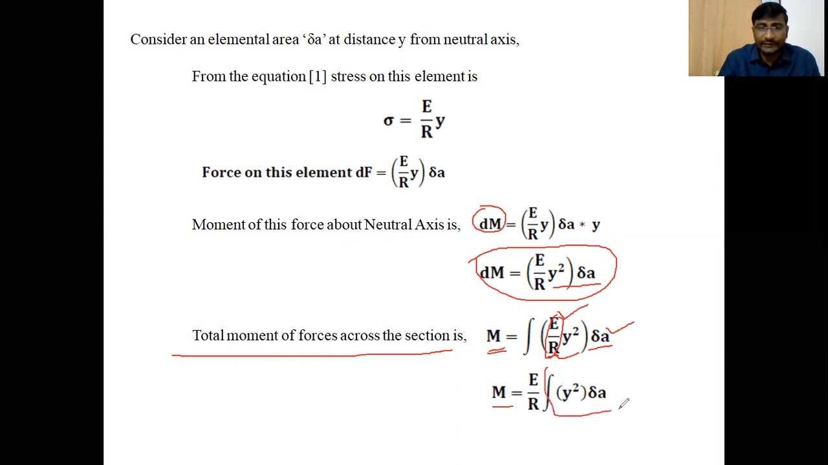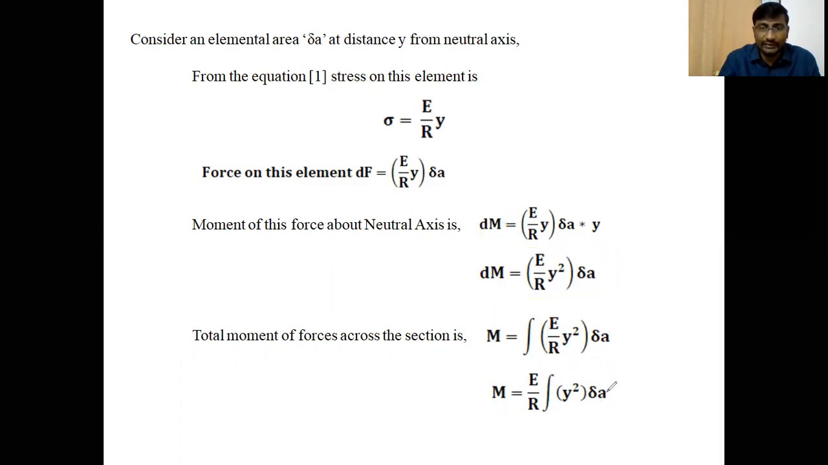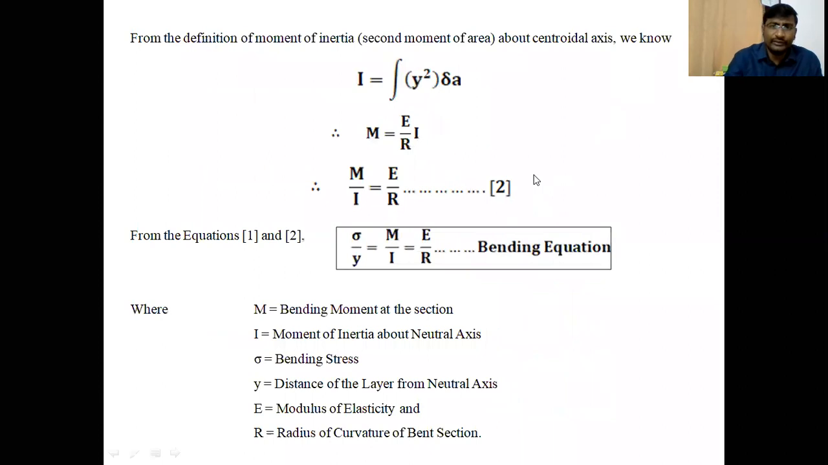The integration of y squared delta A represents the second moment of that particular area about the neutral axis. The second moment of area we can write as moment of inertia. Already you know from engineering mechanics the definition of moment of inertia: it is the second moment of area about a centroidal axis or neutral axis. Here the centroidal axis coincides with the neutral axis, because the neutral axis passes through the centroid, the center of gravity of the member or cross section.